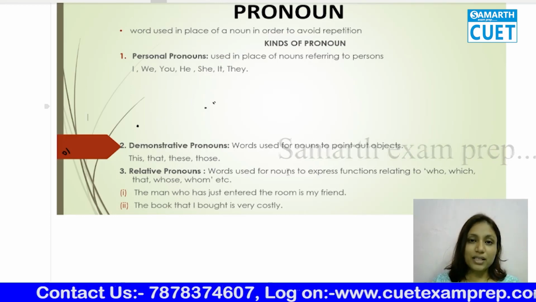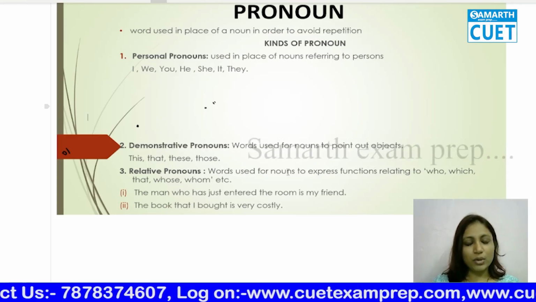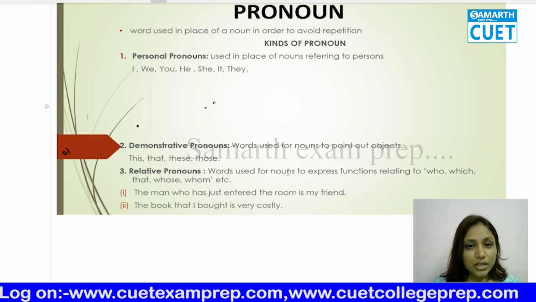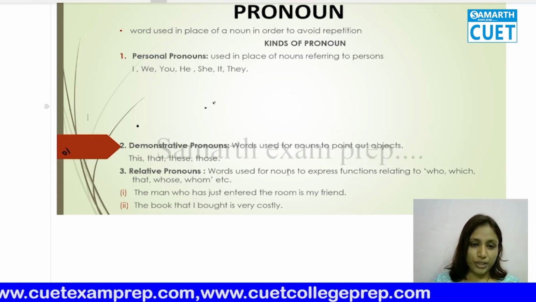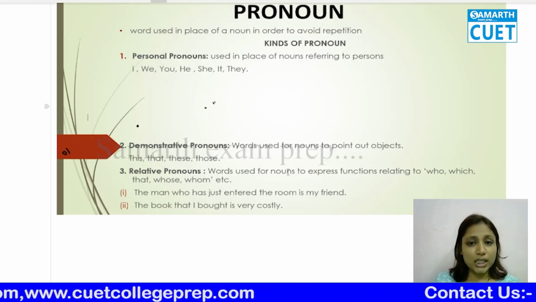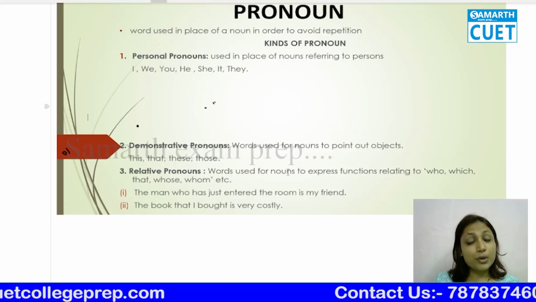So instead of using my name again and again, what I can say is: my name is Aditi, I teach English, I am teaching pronouns today. So he, she, it, all of them are pronouns.